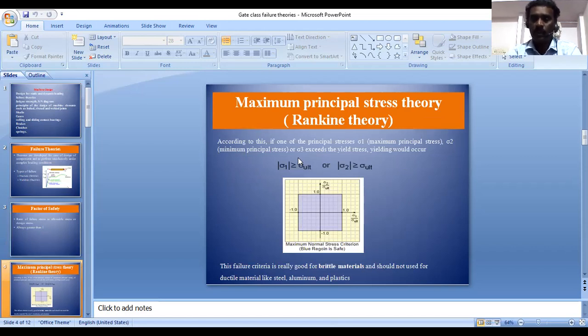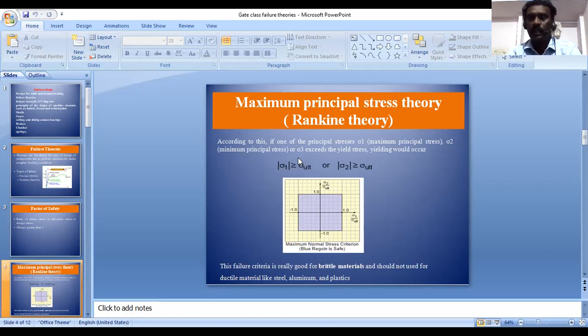Now coming to the theories of failure. Before going to theories of failure, what are the types of loading that normally occur in a component? I can term it as static loading and dynamic loading. Static loading means the magnitude of the load and the direction of the load are constant. It does not vary with time. That is known as a static load.